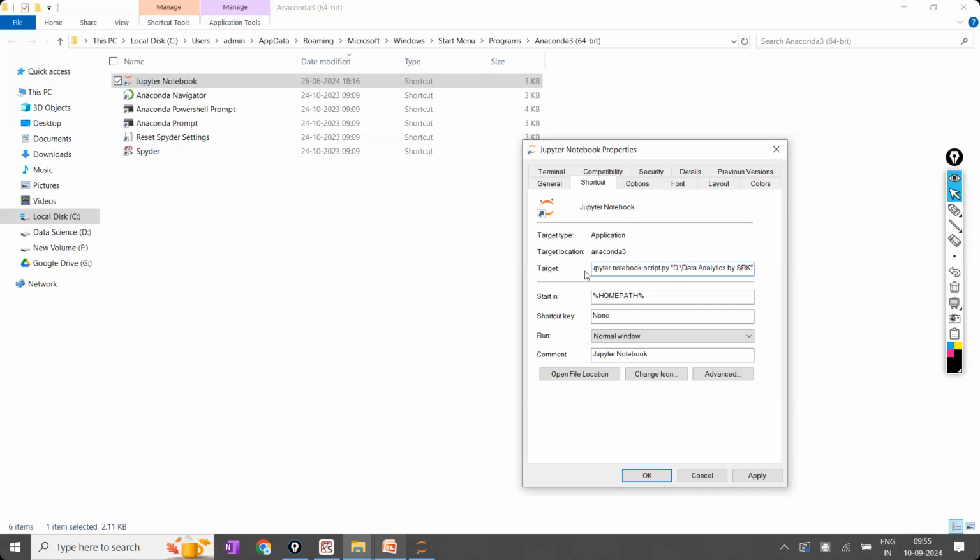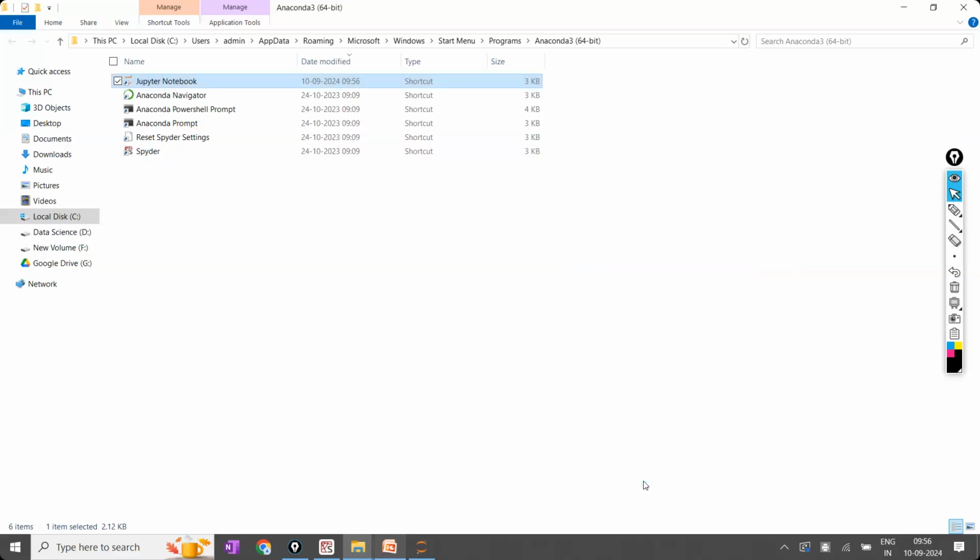So in the target, first you keep your cursor to the last. In the last, inverted commas will be there. Two inverted commas will be there like this. Can you see the inverted quotes? This is one inverted quote and this is the second inverted quote. Before the two inverted quotes, script.py is there. After script.py, a space is also available. Don't disturb anything. You have to only modify inside the inverted quotes. Inside the inverted quotes, copy that and click on apply and click on OK. Is the point clear?